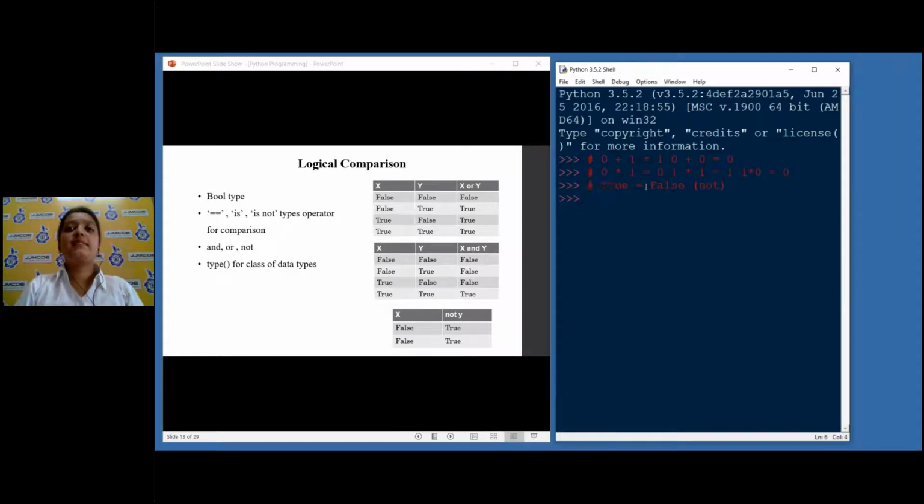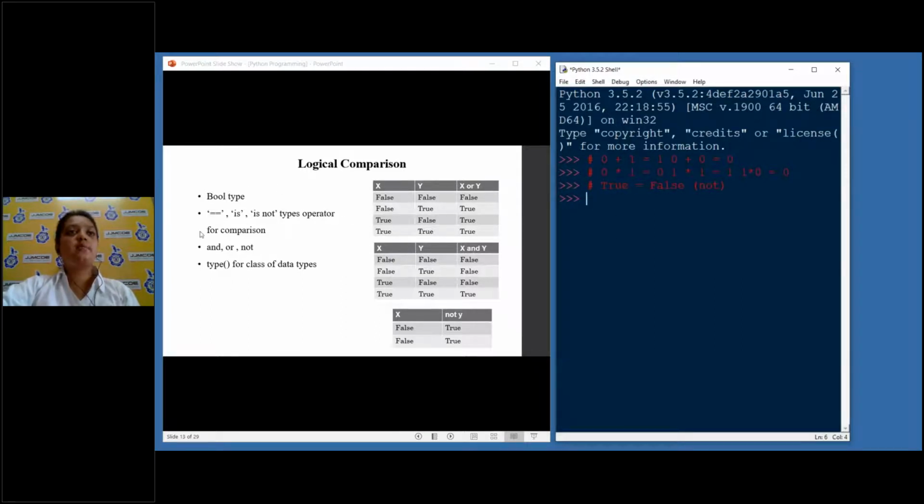So NOT gives the negative of a number. How will you remember? Not like -1, but suppose the opposite side of whatever it is. For example, true. What is the opposite of true? False. For false, the opposite will be true. So that is the part of NOT. If it looks complicated, it's okay. These things can be learned by practice.